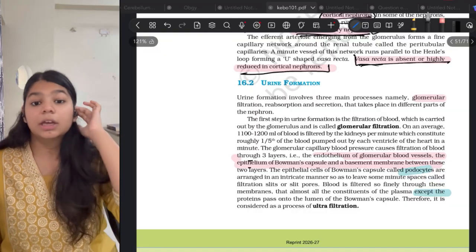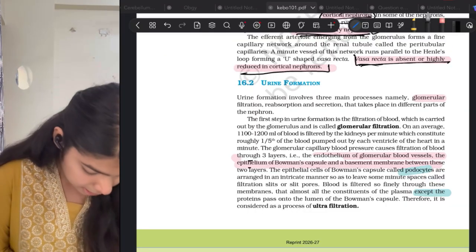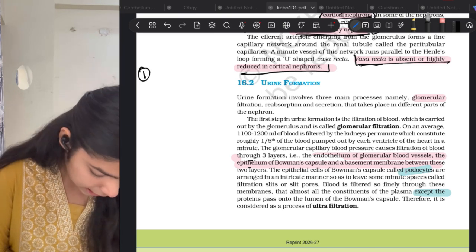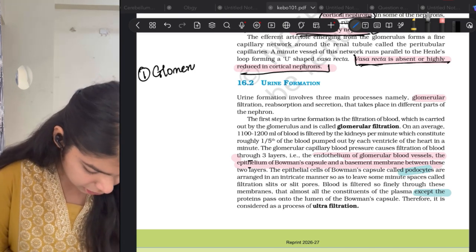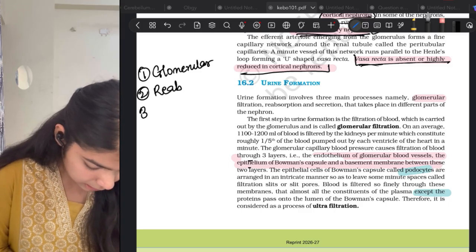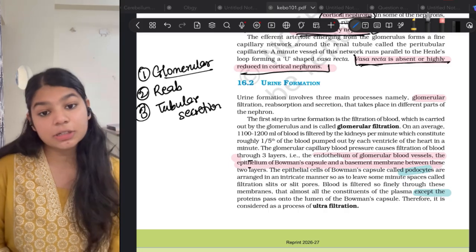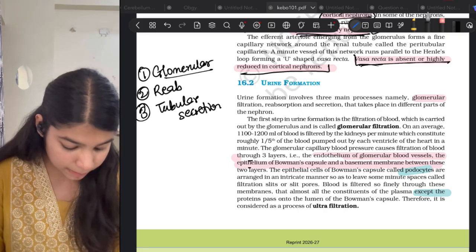Urine formation. Okay. Urine formation in human beings takes place through three processes. First is glomerular filtration. Second is reabsorption. Third is tubular secretion. Now, glomerular filtration again takes place in three parts.